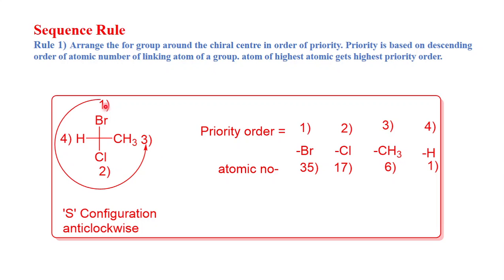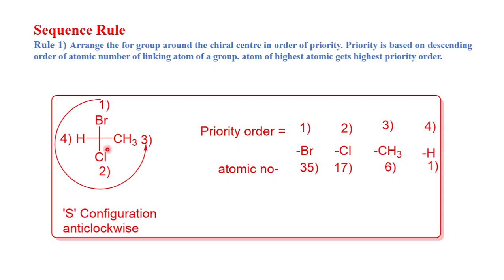So this is your rule number one. You give the priority order to the atoms attached to the chiral carbon depending upon atomic number. The atom with the highest atomic number gets the highest priority: first is highest, second lower, third lower, and fourth is lowest. Bromine, atomic number 35, gets first priority.